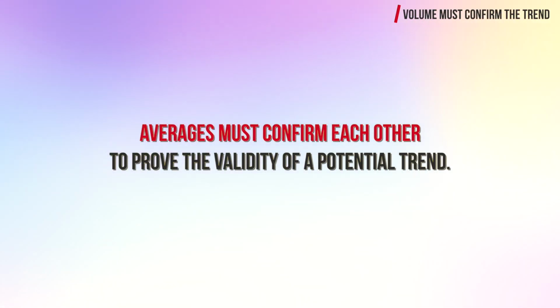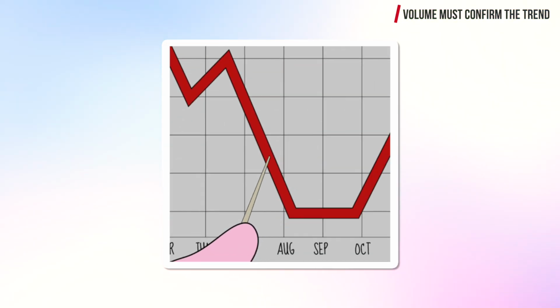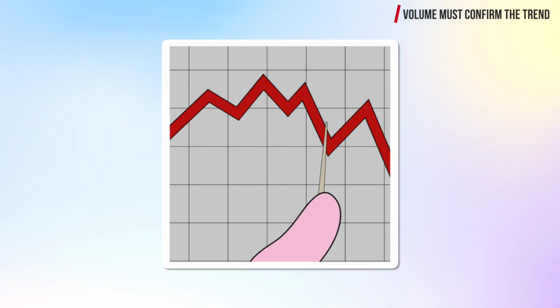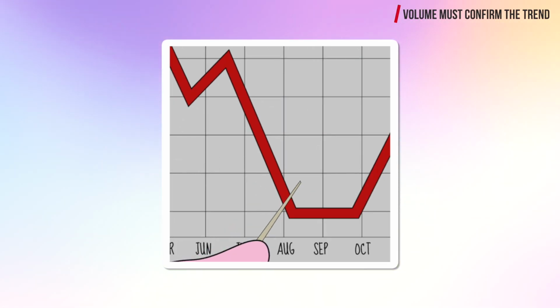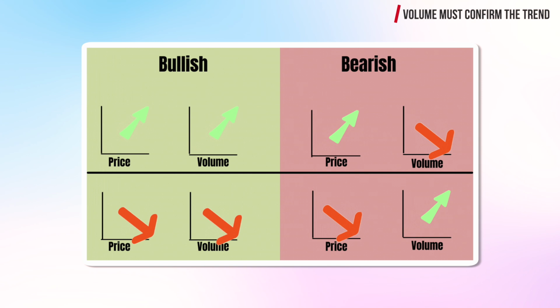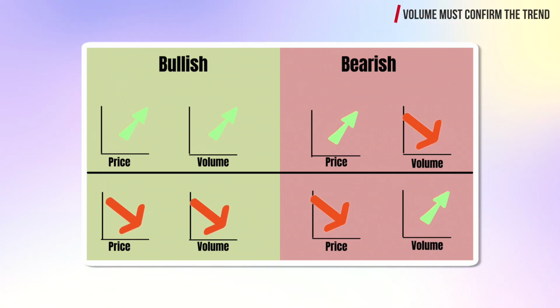Okay, so we learned that the averages must confirm each other to prove the validity of a potential trend. But beyond that, the underlying market must also be accompanied by volume that also confirms the validity of the trend. Simply put, volume should increase in the direction of the trend and decrease during a correction.